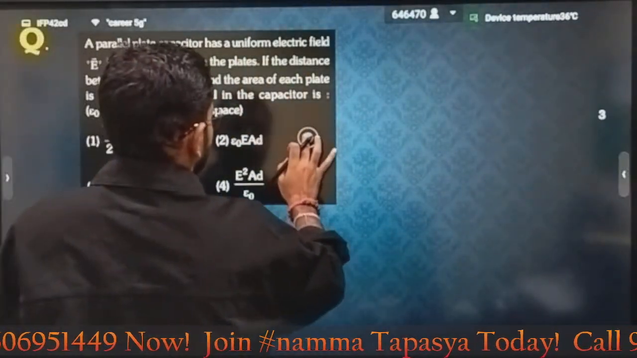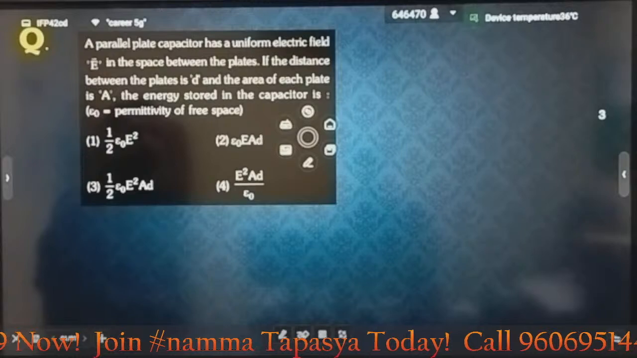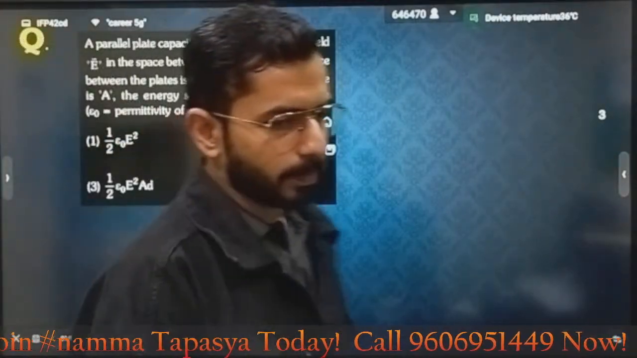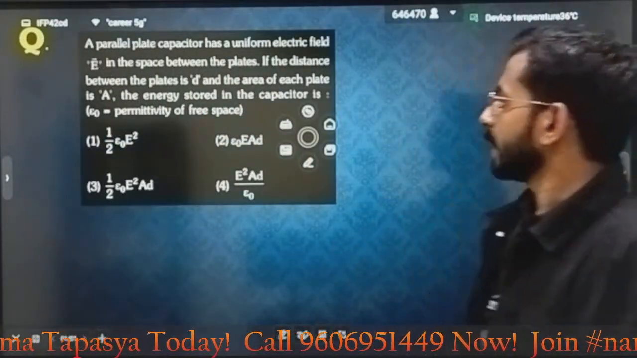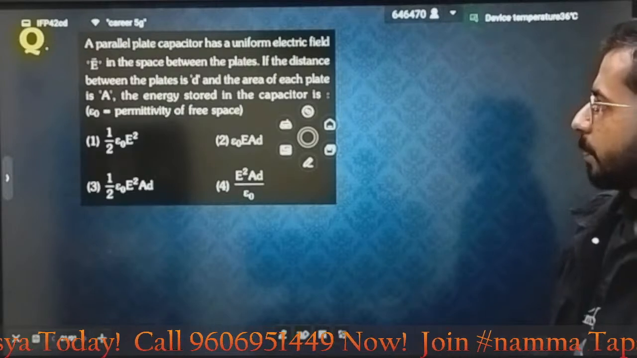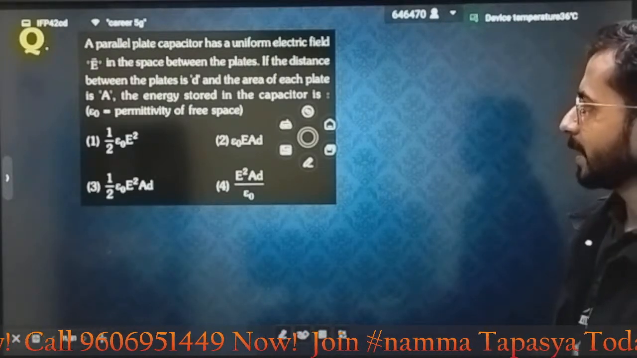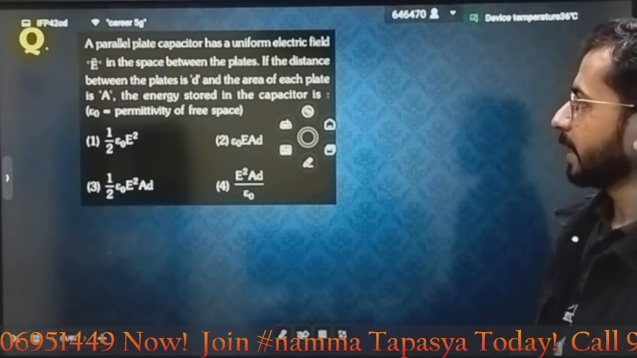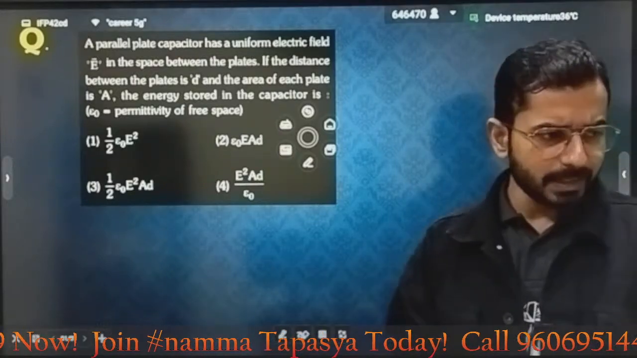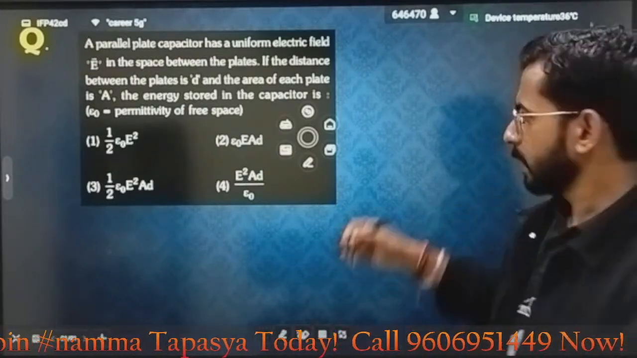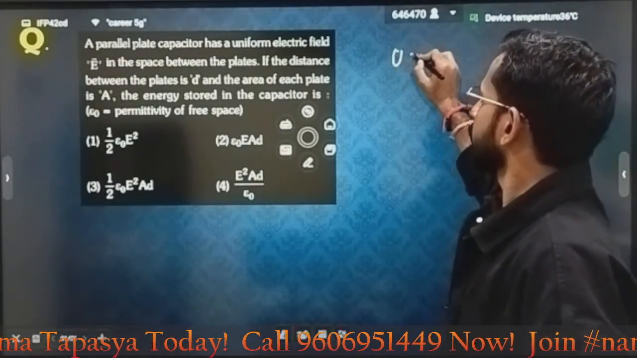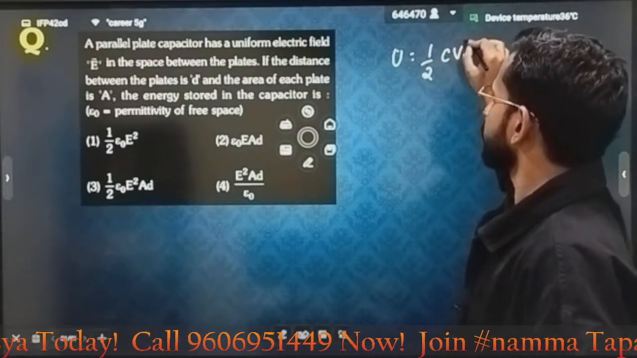Very good. Next one. A parallel plate capacitor has uniform capacitance. Uniform electric field E is in the space between the plates. If the distance between the plates is d and the area of plate is A, what is the energy stored in the capacitor? How much energy will be stored? We know the basic formula here. What is the basic formula of energy in a parallel plate capacitor? Half C V square.